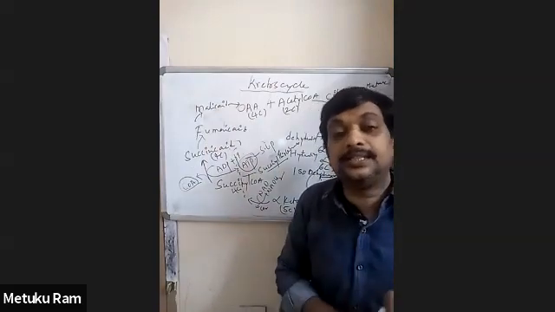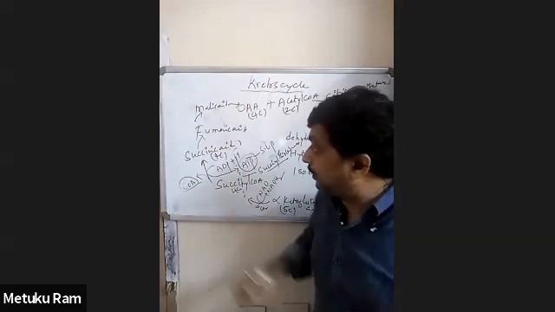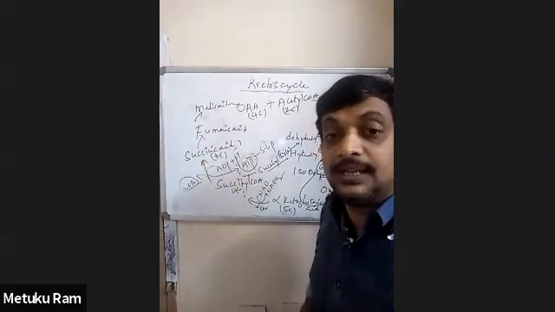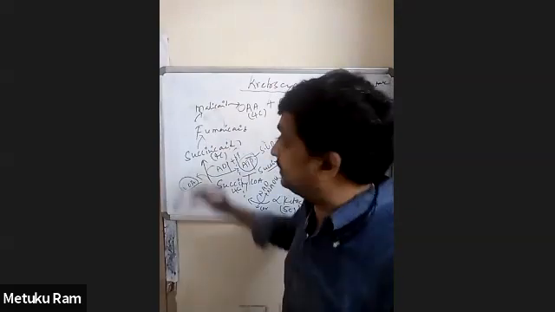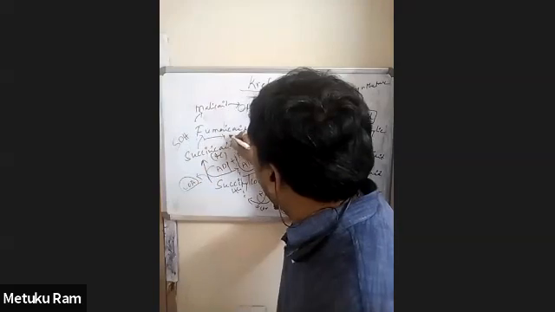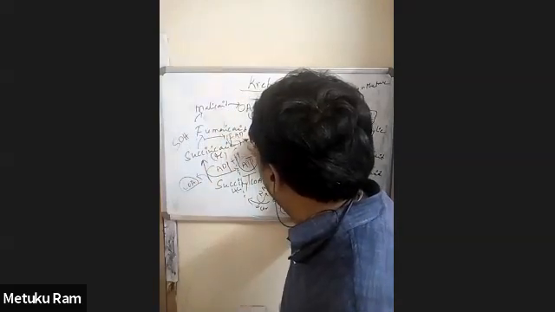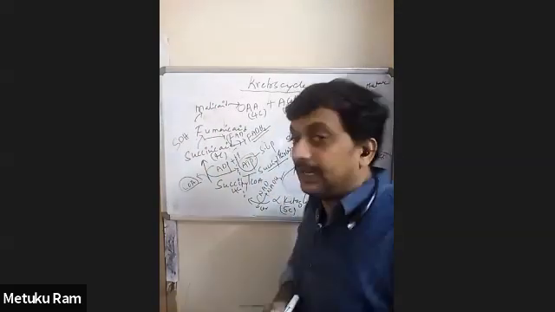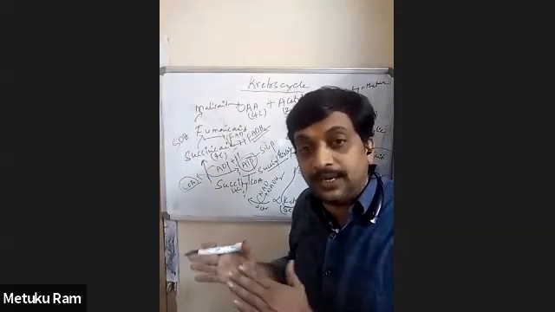Succinyl-CoA is a high energy substrate molecule. Now, succinic acid is converted into fumaric acid by an enzyme called succinic dehydrogenase. In this reaction, FAD is converted into FADH2.